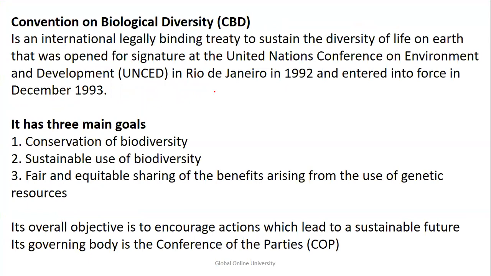Yes, we did all these things, but still, the Convention on Biological Diversity, which was an international legally binding treaty to sustain the diversity of life on Earth, was open for signature in 1992 and came into force in 1993. The three goals of this were conservation of biodiversity, sustainable use of biodiversity, and fair and equitable sharing of benefits arising out of genetic resources. So this was the overall objective, which led to a sustainable future. Its governing body is none other than the Conference of Parties, that is COP.